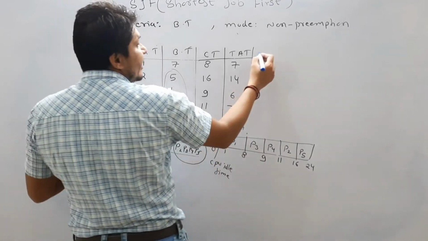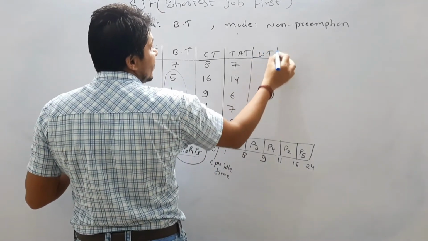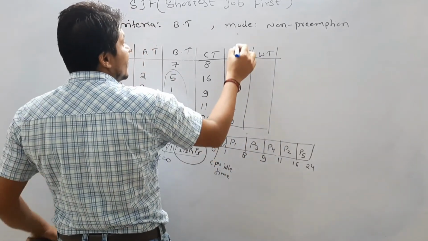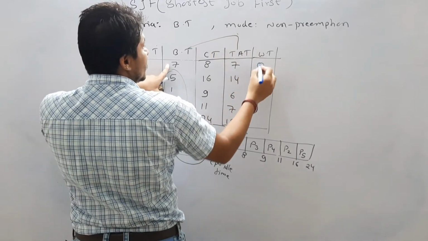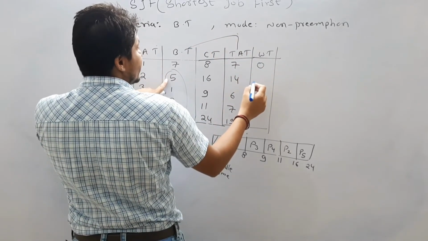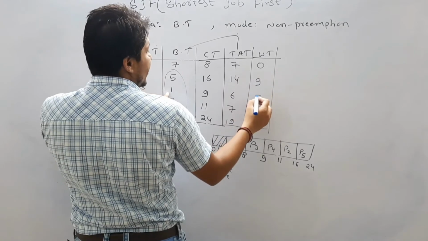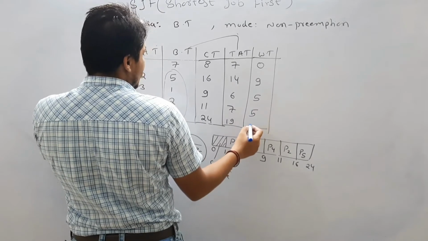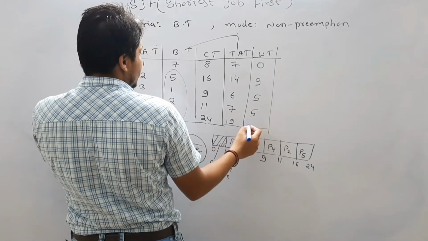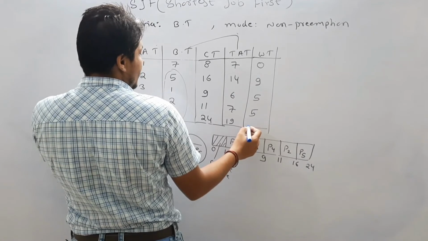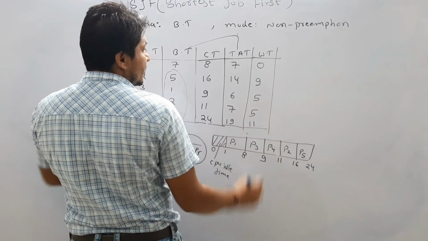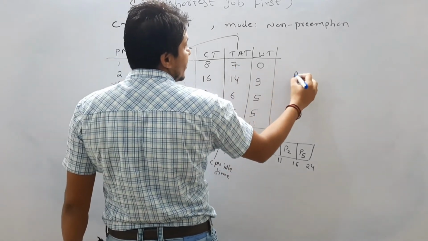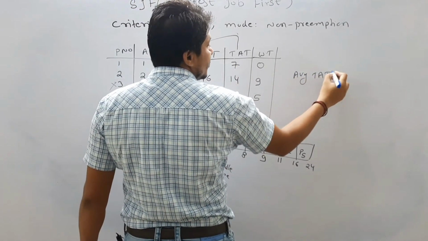Then similarly we can calculate the waiting time for every process. What is the formula? Turnaround time minus burst time. So it is going to be 0, and 14 minus 5 is going to be 9. Then it is going to be 5, it is going to be 5, and 19 minus 8 is going to be 11. Correct.